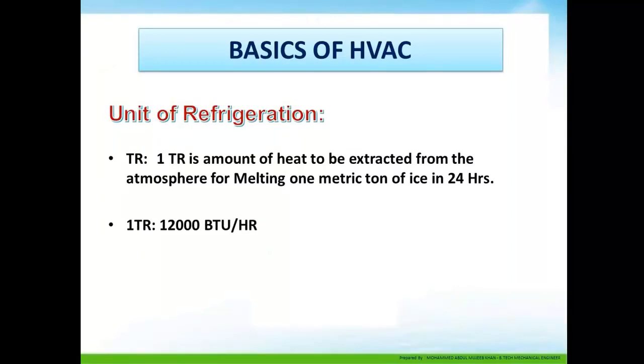Unit of refrigerant. 1 TR is the amount of heat to be extracted from the atmosphere for melting 1 metric ton of ice in 24 hours. 1 TR is also 12,000 BTU per hour, 3,000 kilocalories per hour, or 50 kilocalories per minute.